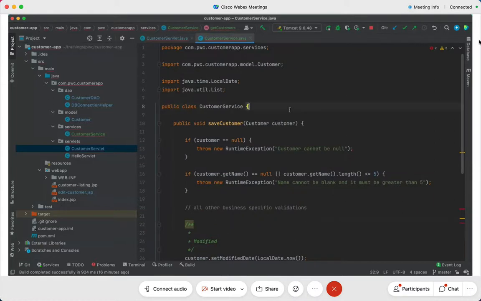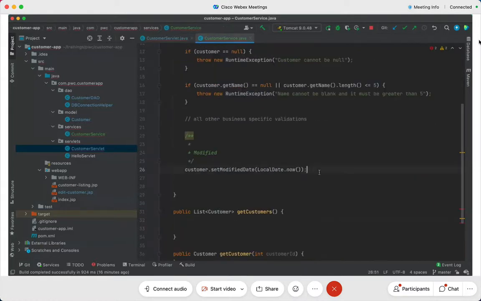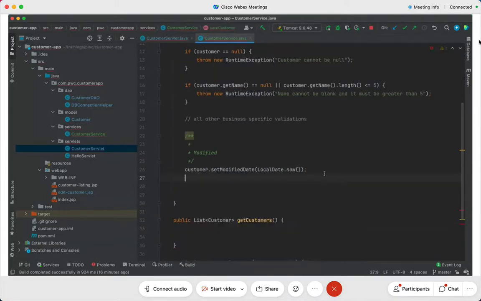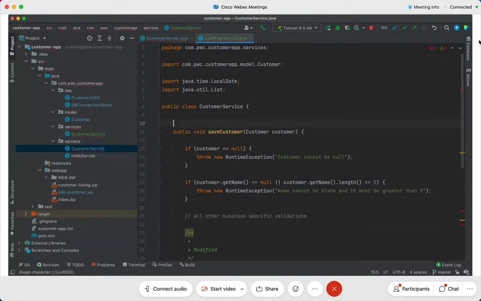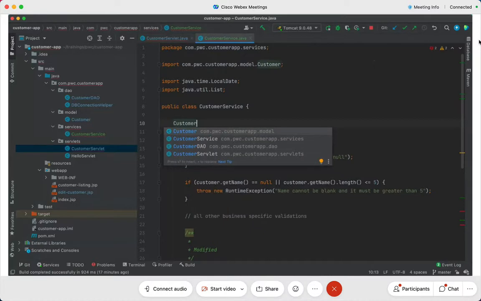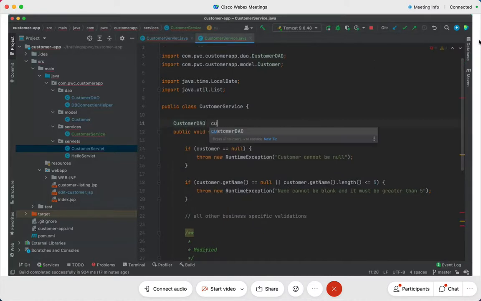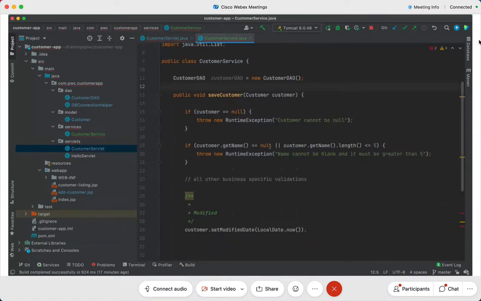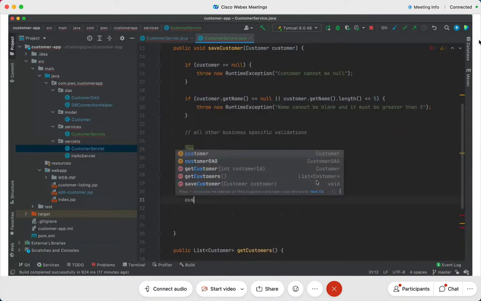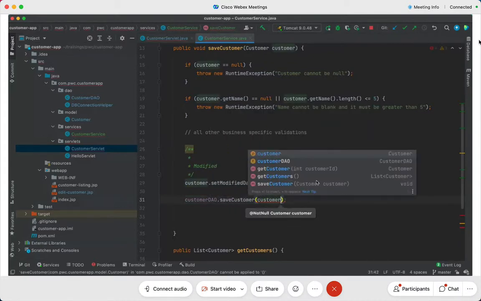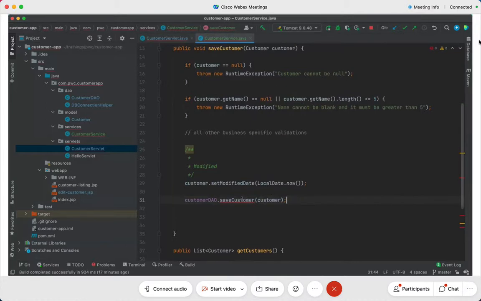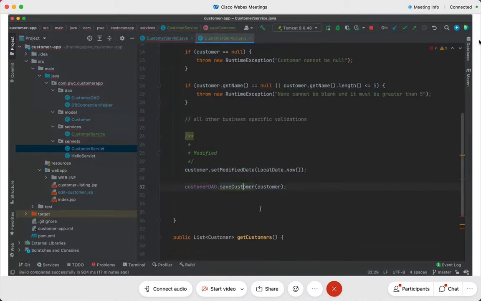And what am I going to do here, friends? Finally I'm going to update it. Come on, yes or no? I will have customer DAO created here in the customer service. Don't worry, it's all simple. If you're finding this fast, don't worry, I will repeat it. Customer DAO is going to be a new customer DAO, and I'm going to put it in the diagram. That will make things all the more easier. I'll say customerDAO.saveCustomer, and I'm going to pass this customer object because all my validations and everything is all done, and I'm going to throw that exception here.